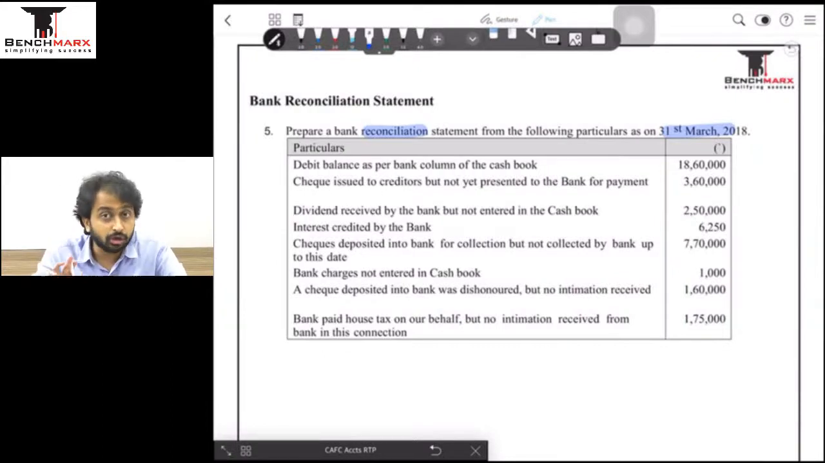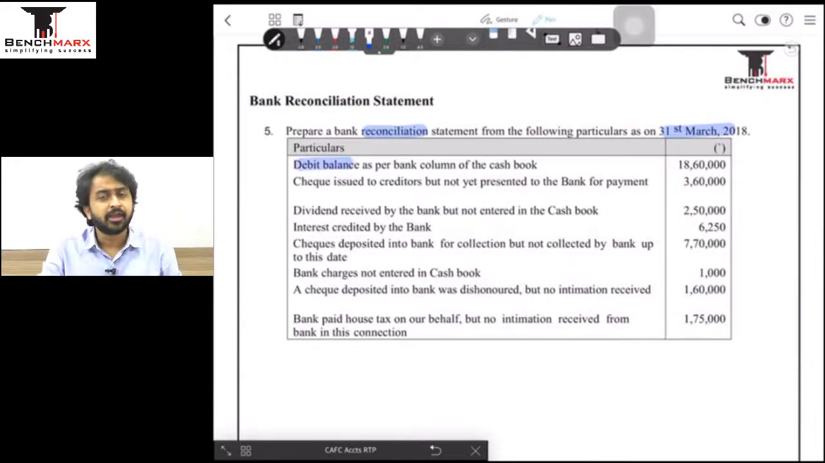Your reconciliations will always be prepared for closing balance. I'll compare my closing balance as per the cash book with the bank's closing balance as per the bank's passbook. In the balance sheet, I will always have the balance as per the cash book. Let's move ahead. Debit balance as per the cash book.